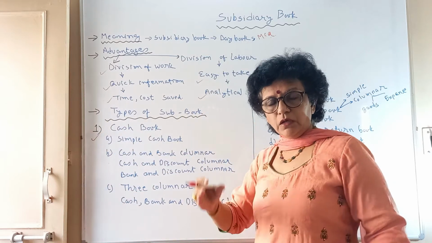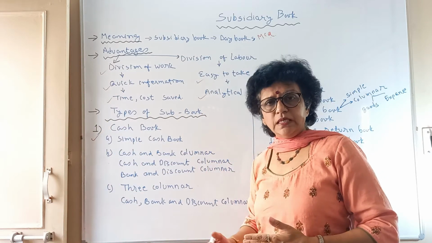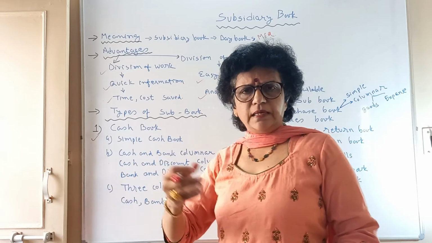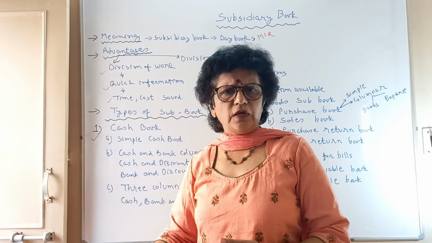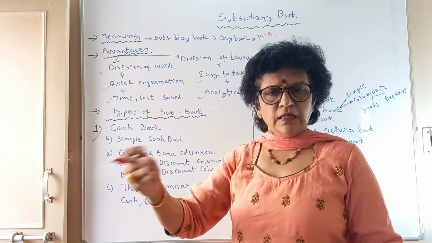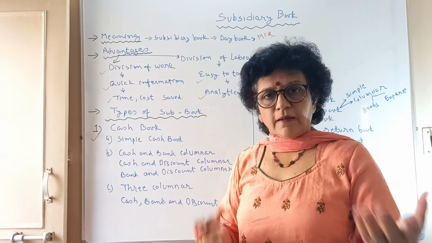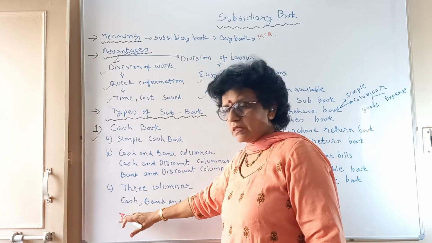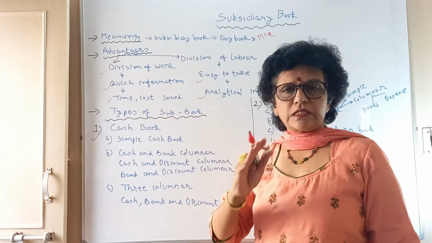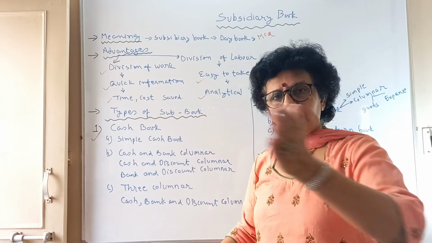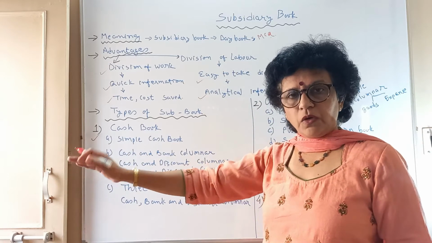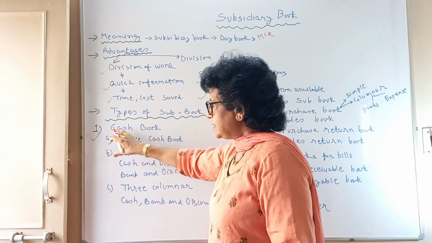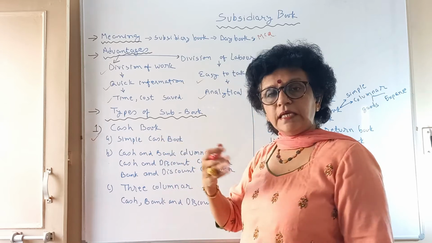You have observed in our journal, so many transactions are of cash: salary paid, commission received, goods sold for cash, goods purchased for cash, rent received. So why not have one person write only the cash transactions? Cash may come in, cash may go out. With that, only the cash transactions are recorded. That subsidiary book is called a cash book.